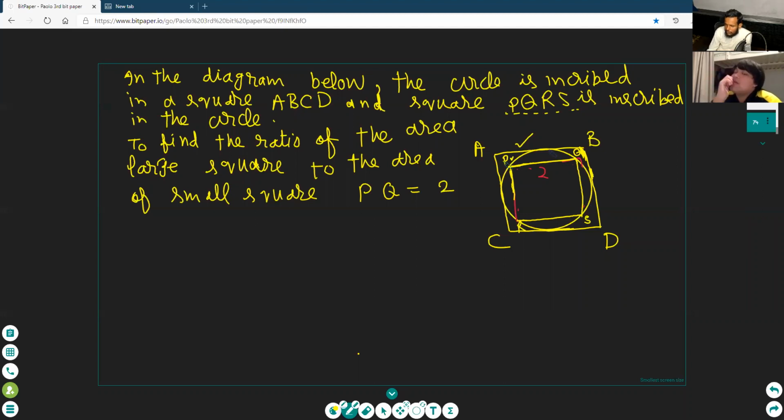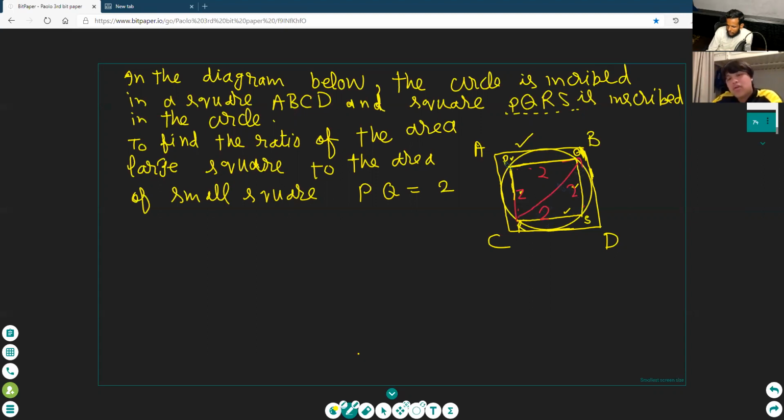No, Paulo. You should write here. What will be this, and this? 2, 2, 2, 2. Yes, 2, 2, 2, 2. 2, 2, 2. Now draw the diagonal. Draw the diagonal.